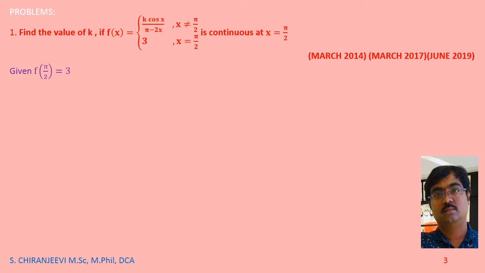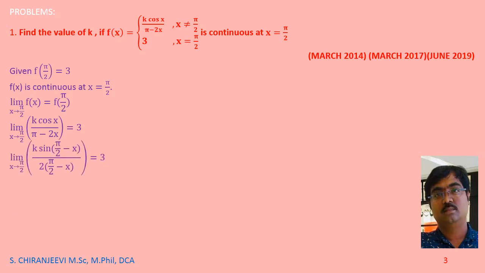Given f of pi by 2 is 3. f of x is continuous at x equal to pi by 2. What is continuous? The limit of the function and the function value need to be the same. So limit x tends to pi by 2 of f of x equals f of pi by 2. So limit x tends to pi by 2 of k cos x divided by pi minus 2x equals 3.